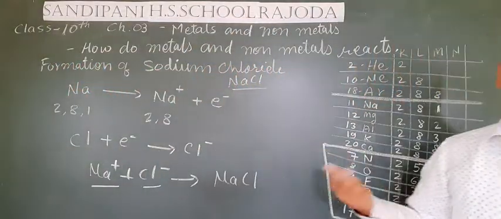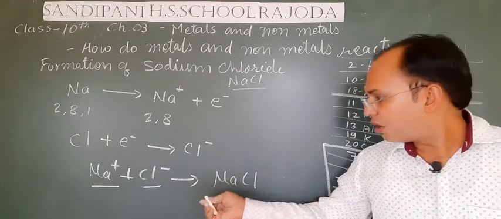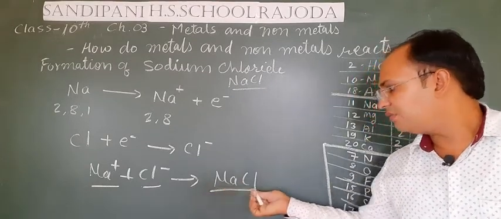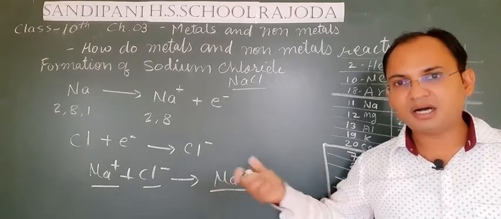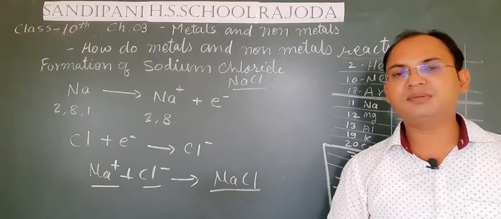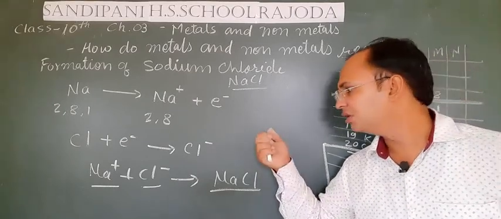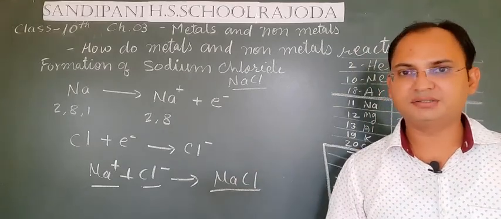They combine together to form NaCl, one compound. So all the compounds that are formed due to combination of ions are known as ionic compounds. Ionic compounds are those compounds which form by the combination of different ions.